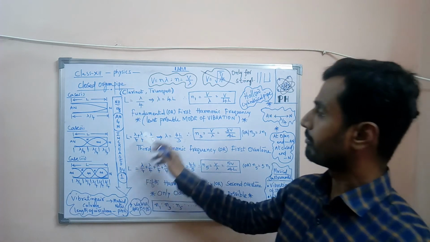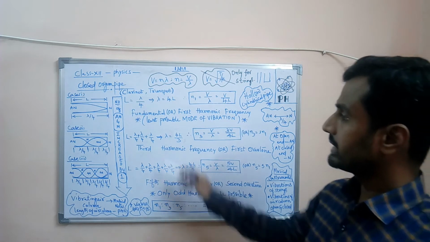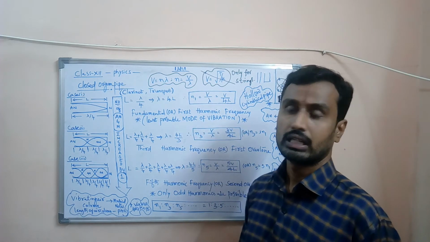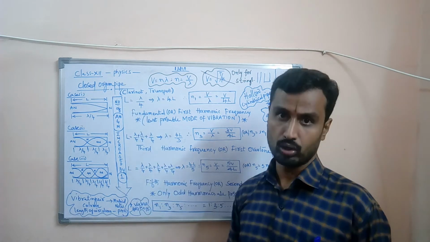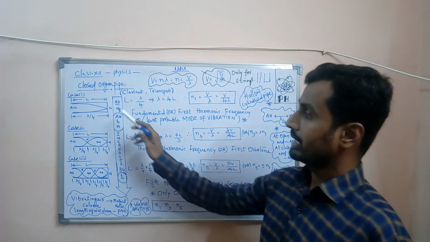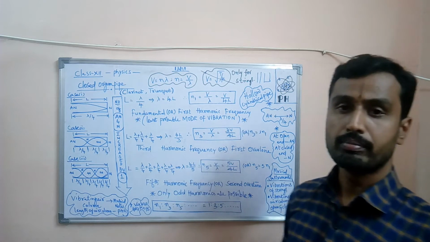In the case of the fundamental mode, it is the least probable mode of vibration, because here the number of antinodes and nodes is minimal.